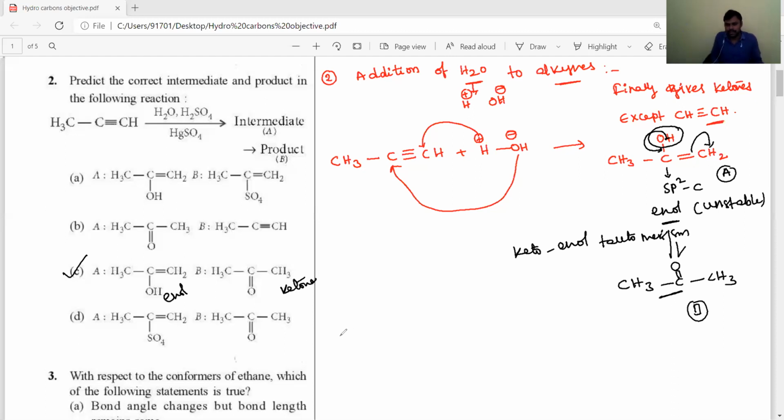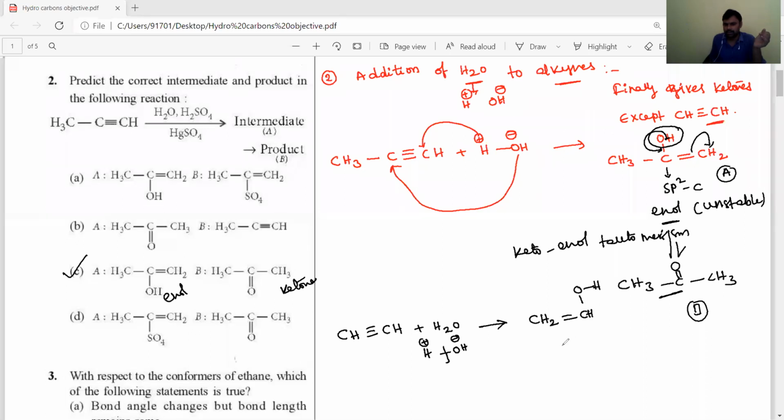For example, take acetylene, CH triple bond CH. It is a symmetrical alkyne. While adding any molecule, positive and negative ions are added to symmetrical alkenes and alkynes, and you can add at any one of the carbons, because it is symmetrical in nature, so we cannot observe the Markovnikov rule and anti-Markovnikov rule. Then these positive and negative ions are added at adjacent carbons, and we get CH2 double bond CH and OH.